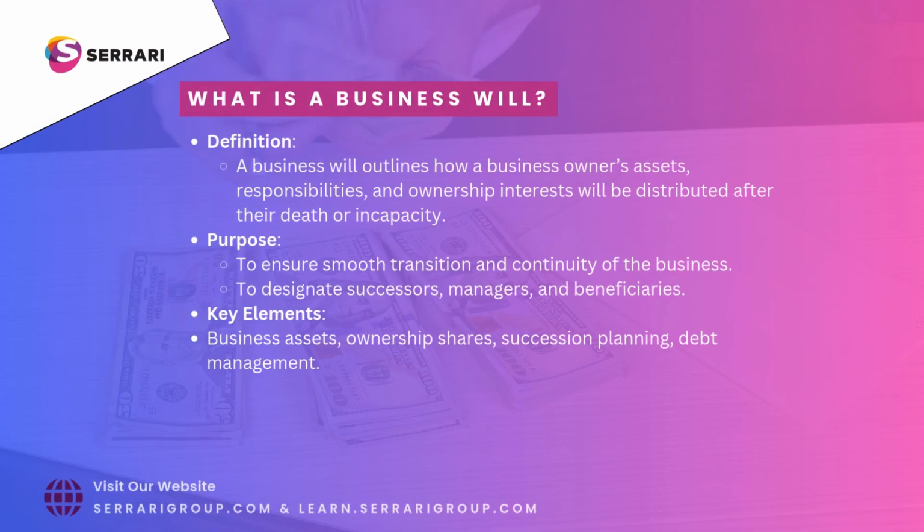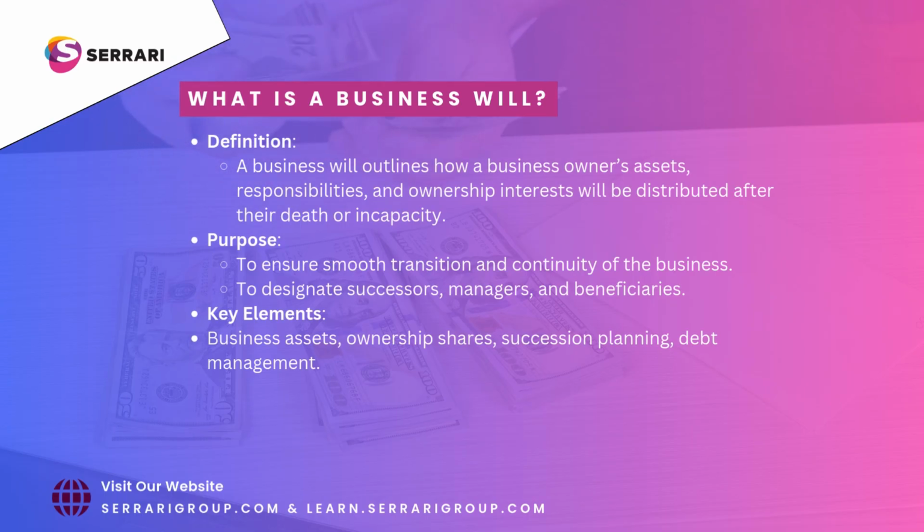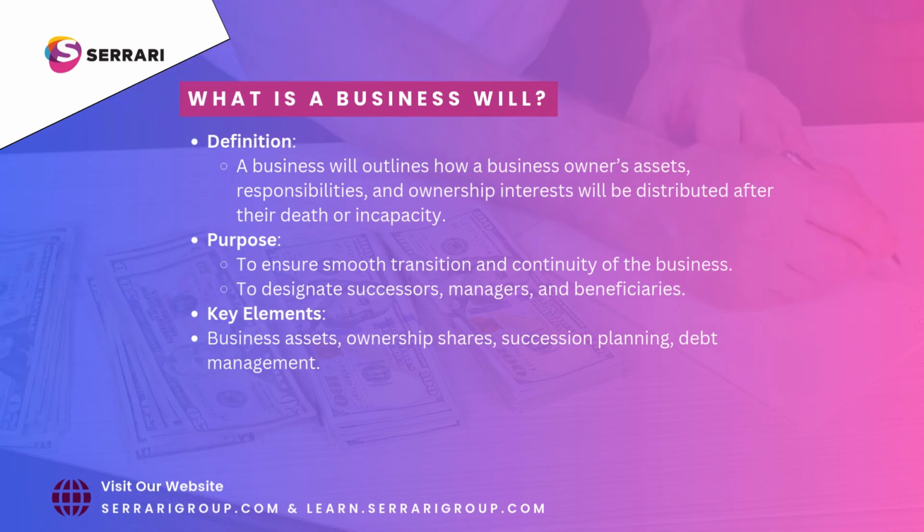What is a business will? Definition. A business will outlines how a business owner's assets, responsibilities, and ownership interests will be distributed after their death or incapacity. Purpose. To ensure smooth transition and continuity of the business. To designate successors, managers, and beneficiaries. Key elements. Business assets, ownership shares, succession planning, debt management.